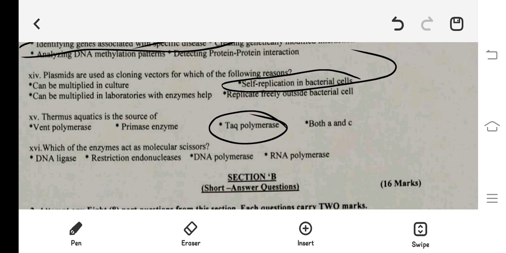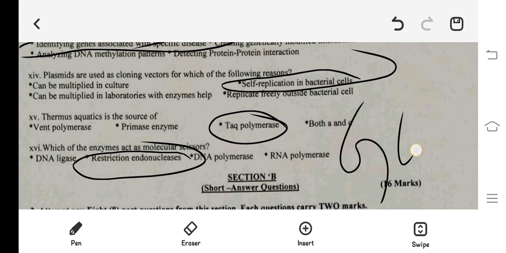Now the last question is, which of the enzymes act as molecular scissors? Of course restriction endonucleases. And molecular glue के तौर पर कौन सा work करता है? So that is DNA ligase.